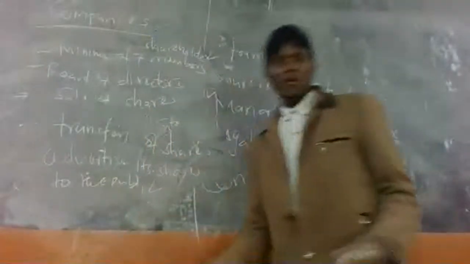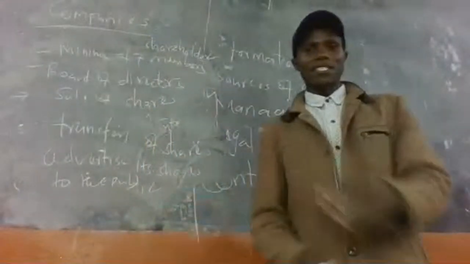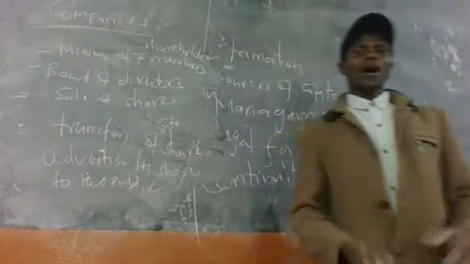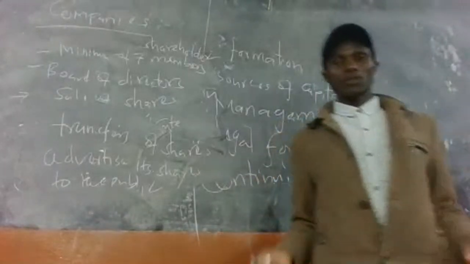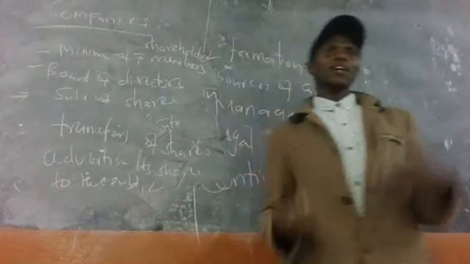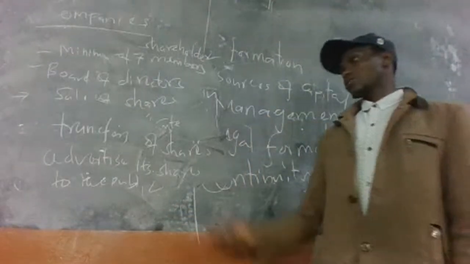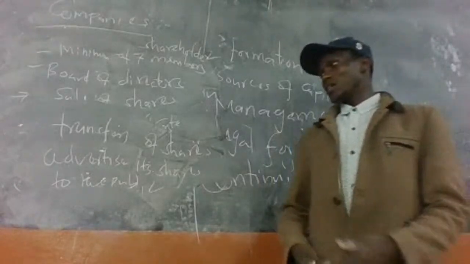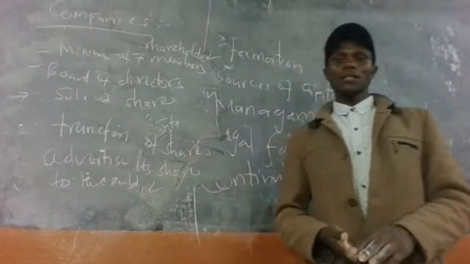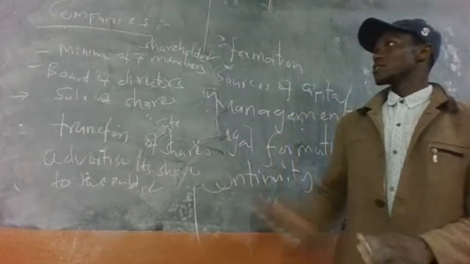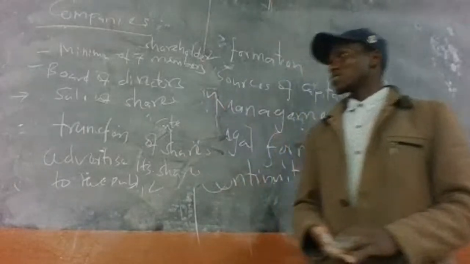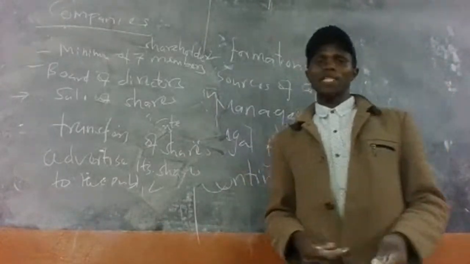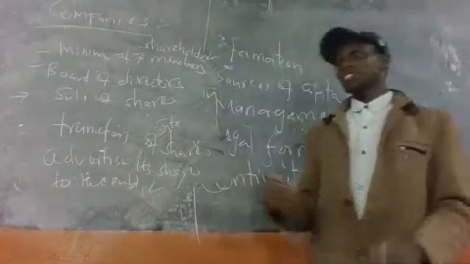It can advertise through the gazette, magazines or newspapers, and members of the public who are willing to buy shares are invited to come and buy their shares in this company. Those are some of the features of a public company.